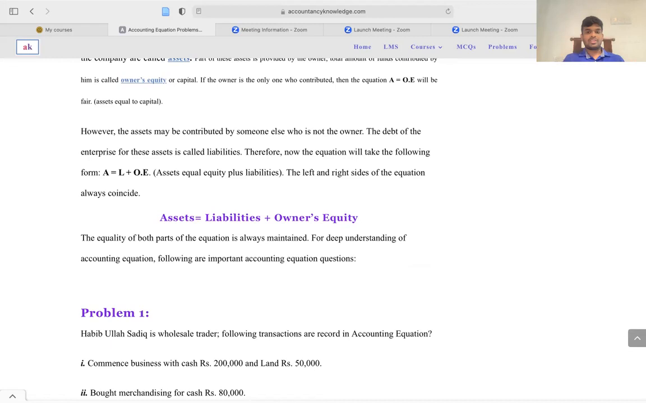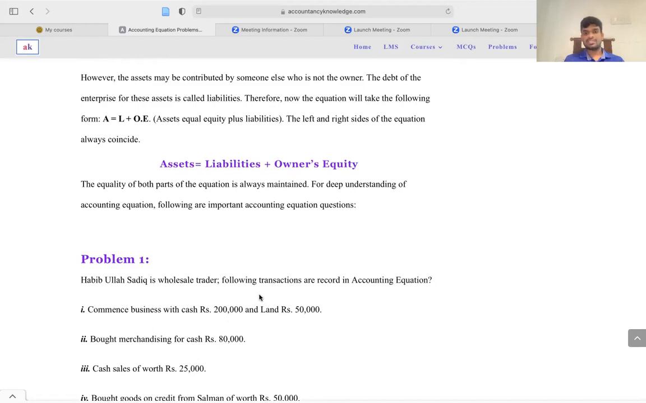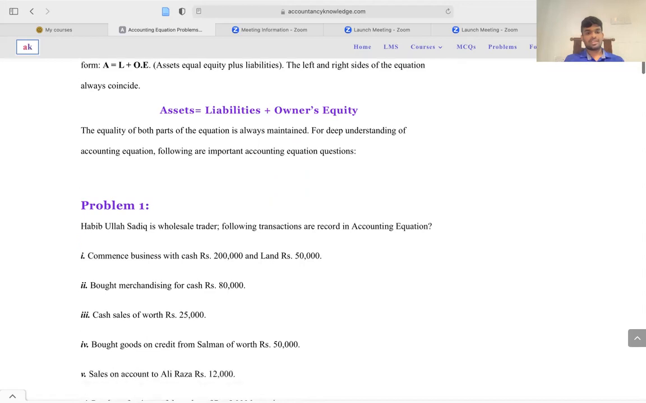For deep understanding of the accounting equation, following are important accounting equation questions. These are some of the questions which may be tested in your examination as well, right? Let's work on these questions and see whether you can do them in your examination. Habibullah Shafiq is a wholesale trader. The following transactions are recorded in the accounting equation. Commence business with cash rupees 200,000 and land rupees 50,000, right?